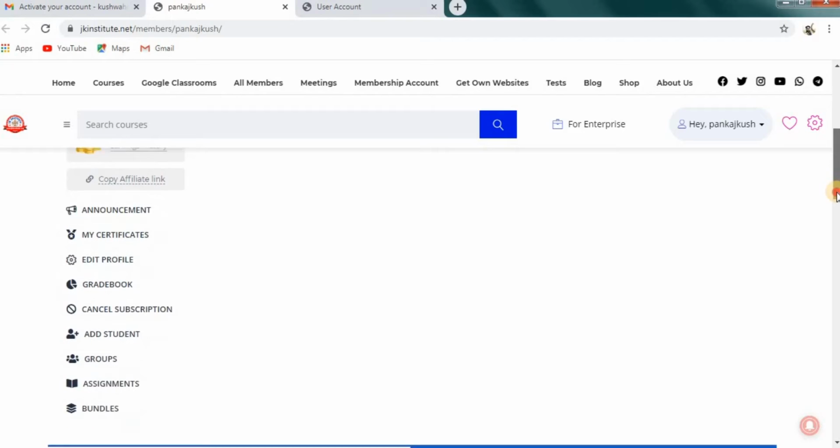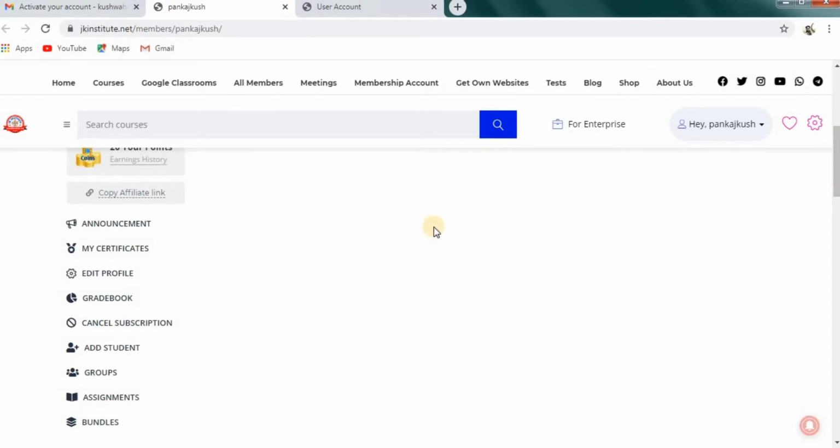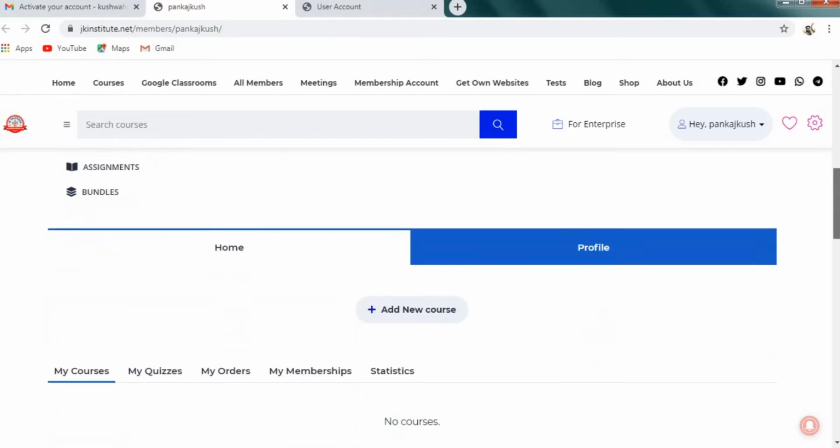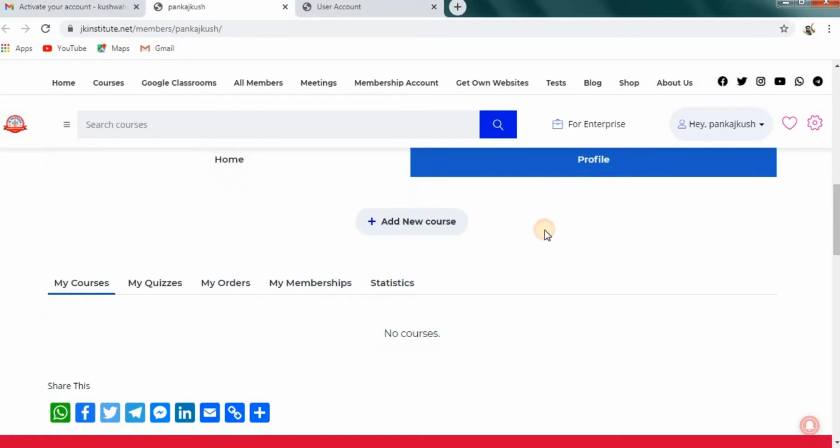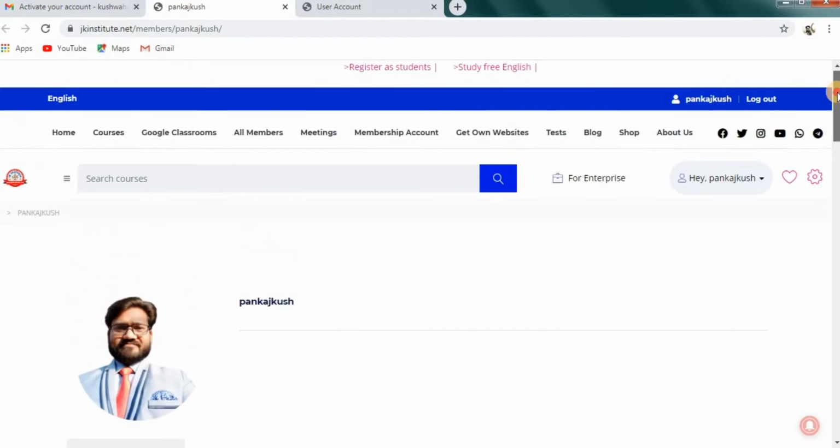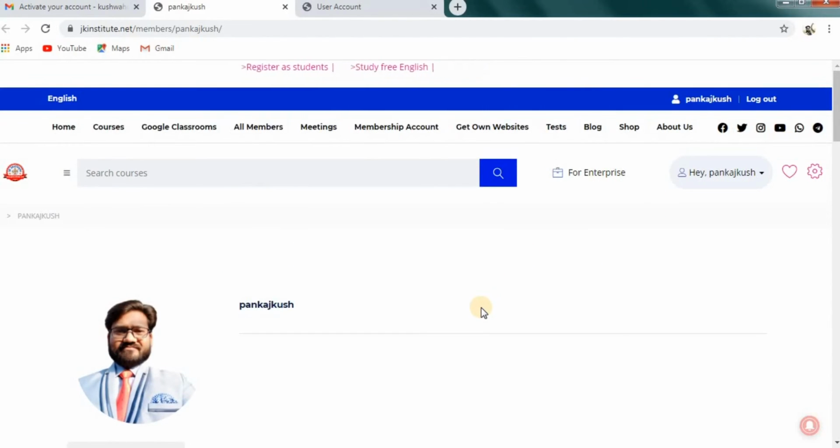Now I can see this dashboard of the teacher. So announcements, certificates, grade book, cancellation, and teachers can add students to their courses, groups, assignments, bundles of courses. All things you will get in the dashboard of the teacher. So here you can add your new courses. So hopefully you understood about the registration, how we can register at the JK Institute.